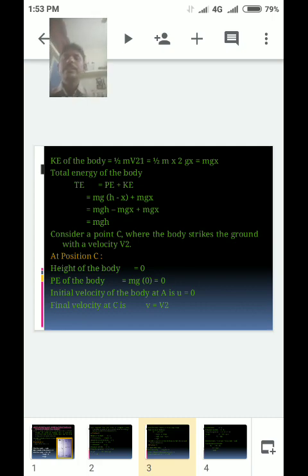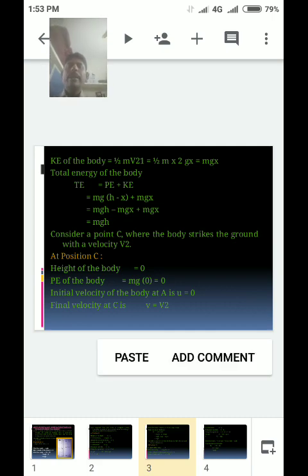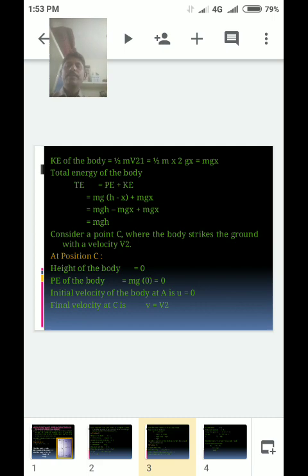Listen at position C carefully. The height of the body is equal to 0. Potential energy of the body, mgh, is equal to 0. So the potential energy of the body is equal to 0.